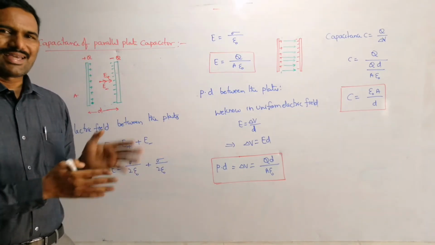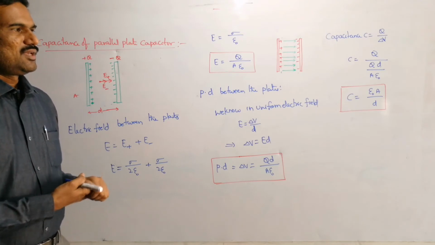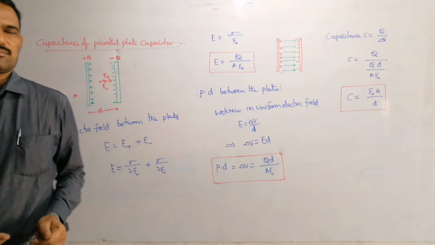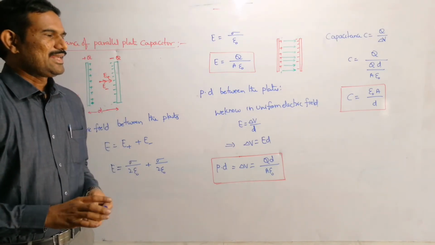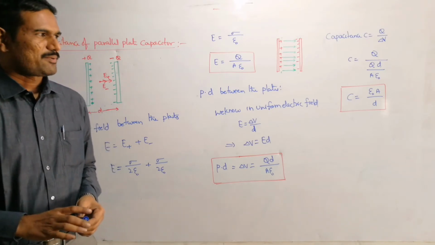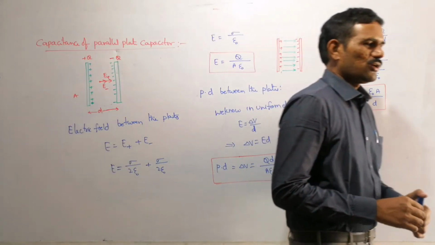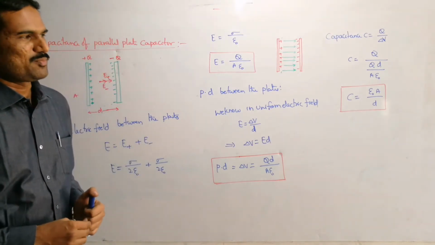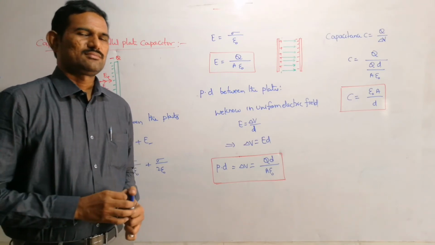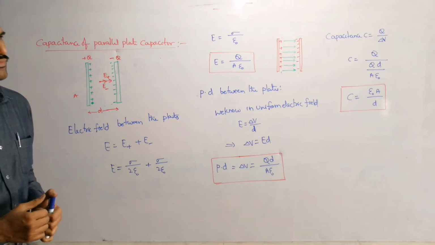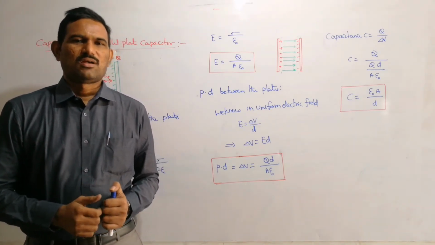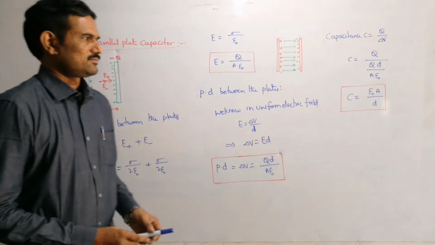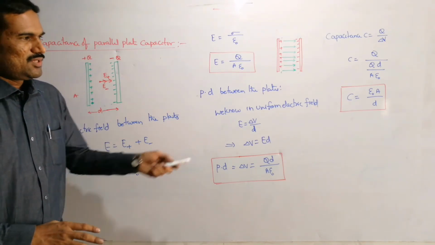So we mentioned the capacitance dependence; again here I am writing that. Therefore, capacitance of a capacitor depends on the area of the plates, the separation between the plates, and the medium between the two plates, but it does not depend on the charge on the plates or the potential difference between the two plates.